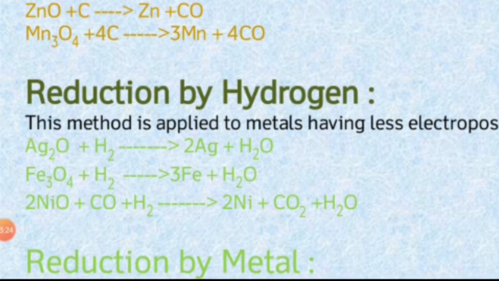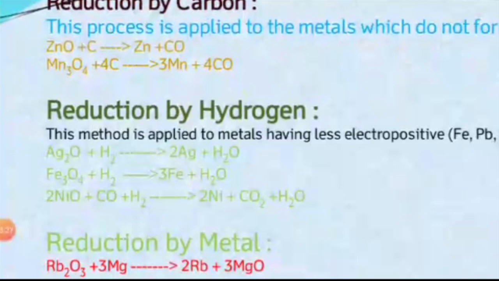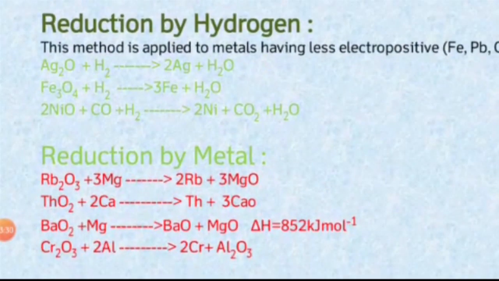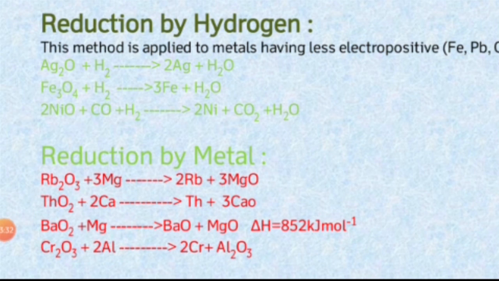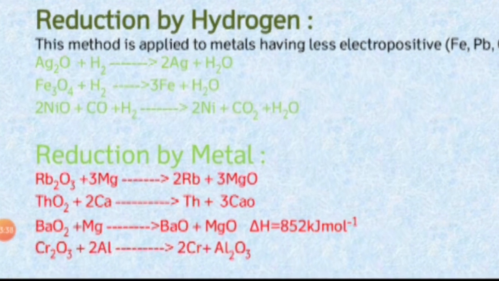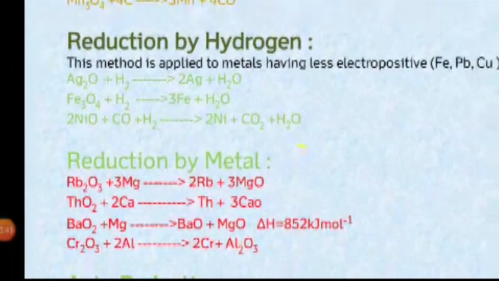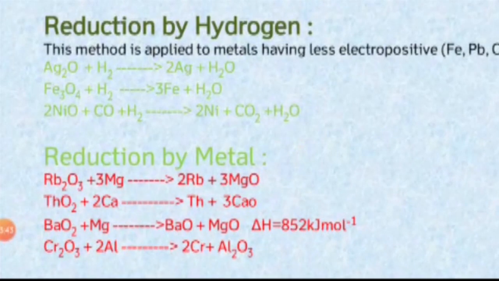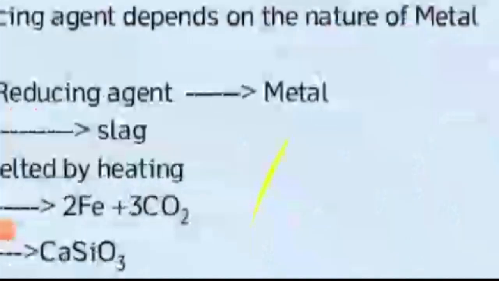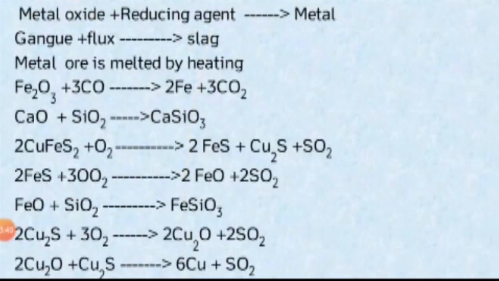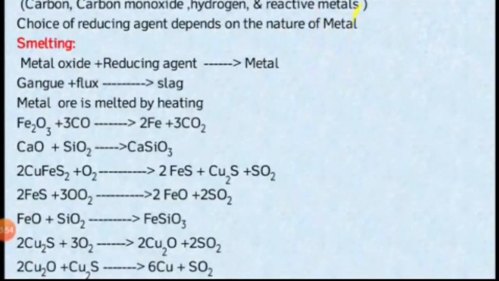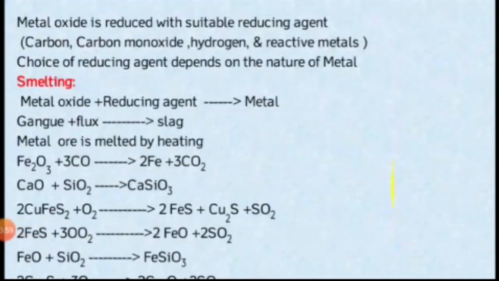Then next one, reduction by metal. In the case of reduction by metal, the metals act as a reducing agent. So there are active metals. What are active metals? First group and second group metals are active metals. So active metals act as the reducing agent. Some other metals also act as the reducing agent along with the active metals. See the example,